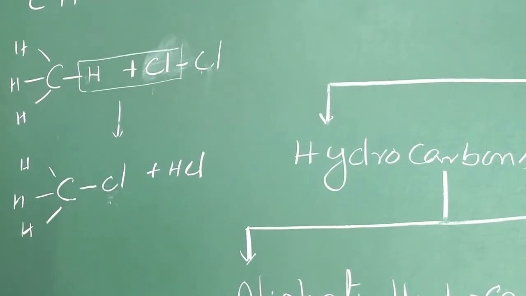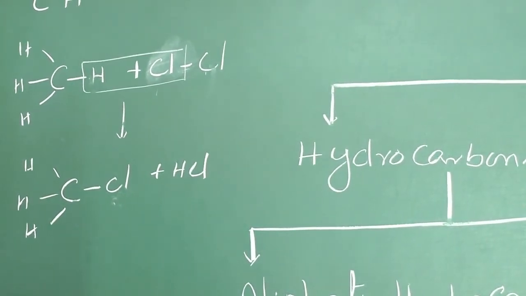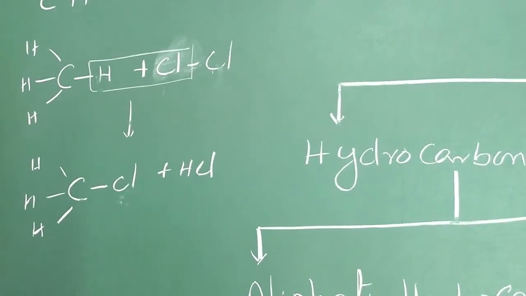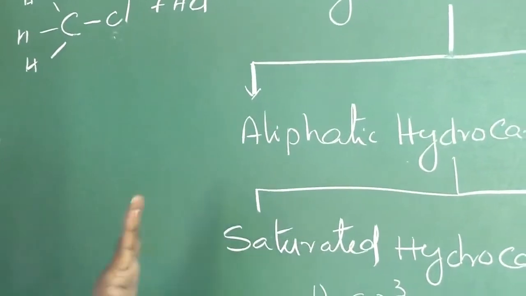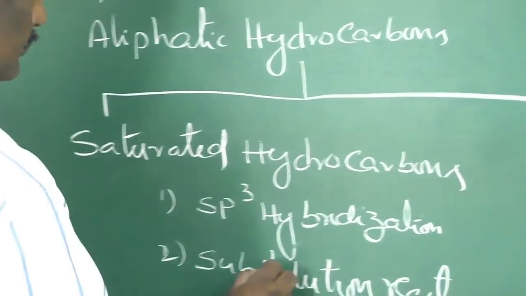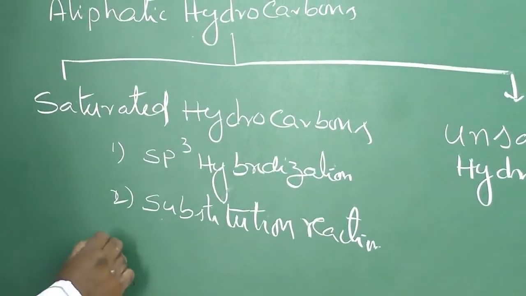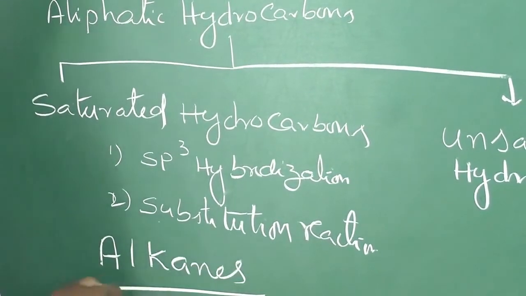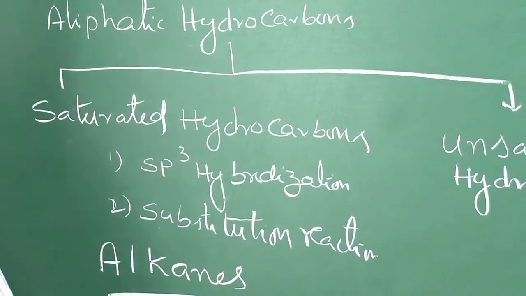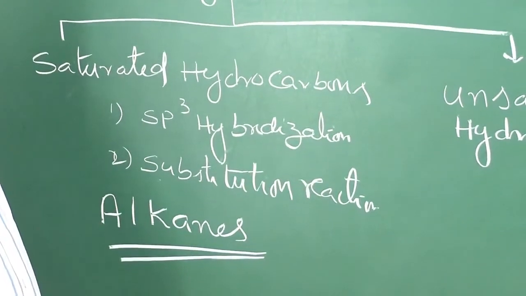So in saturated hydrocarbons, carbon undergoes sp3 hybridization. The 4 valencies of carbon are satisfied with 4 different groups or 4 different atoms, and they take part in substitution reactions. These saturated hydrocarbons are called alkanes.